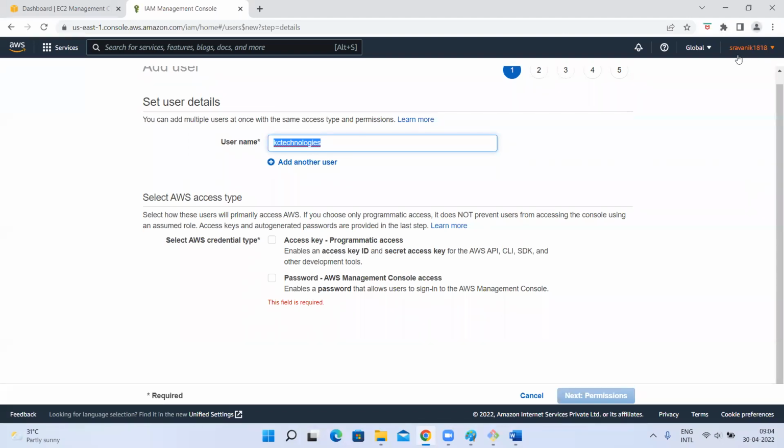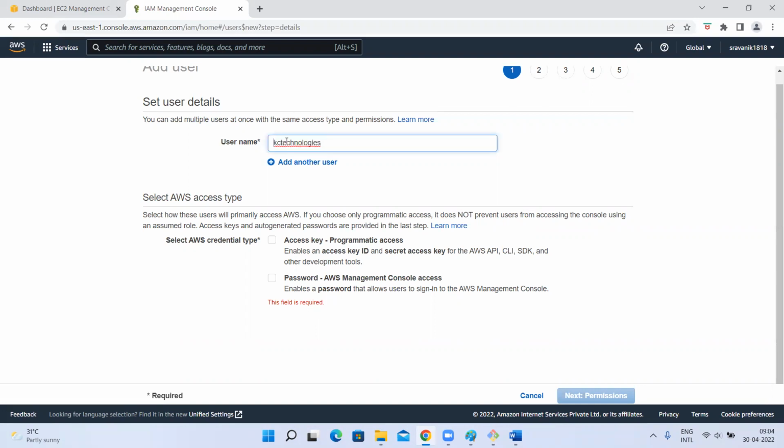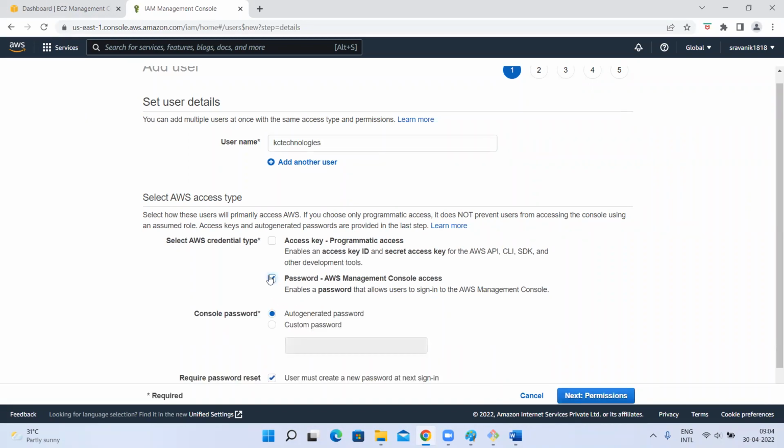Now, I logged in here as the root user. Is this programmatic access or console access? Console access. I am accessing through the browser. I want this user to access his AWS account through the browser, so you give console access. If you want programmatic access, we can connect through commands, or through a Java program to an AWS instance, or Linux commands. I'll show you how we can connect through commands later.